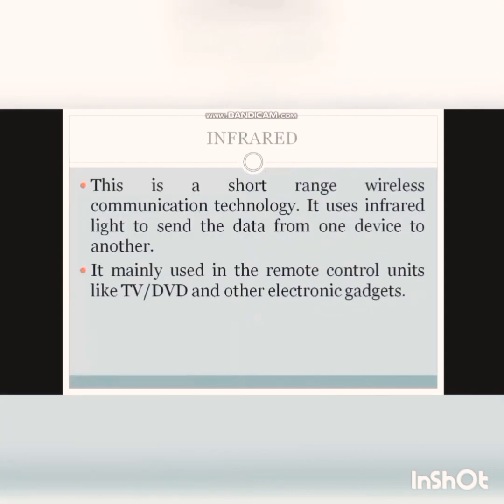Now the next is infrared. Infrared is a short range wireless communication technology. It uses infrared light to send data from one device to another. The best example of infrared is remote control units for TVs, DVDs and other electronic gadgets. We see the use of this technology in the remote control units which we use in our homes. It is also used in automatic door systems and wireless speakers.